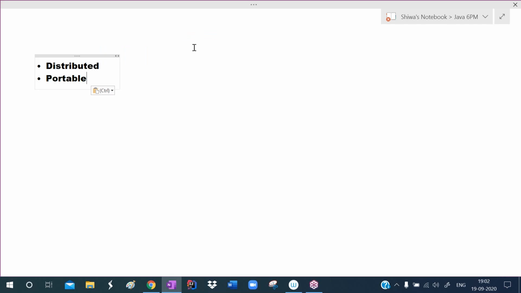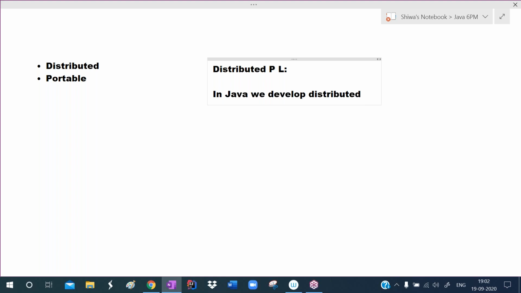See here, what is distributed? In Java, we can develop distributed applications. It is a distributed programming language, which means in Java we can develop distributed applications.